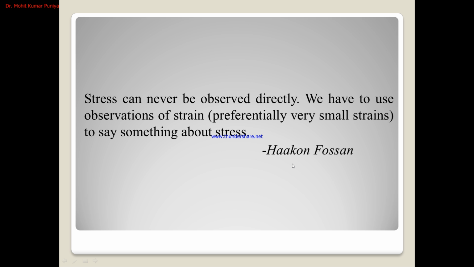According to Twiss and Moores, strain can never be observed directly. We have to use the observation of a strain. So they describe that stress can never be observed directly. To understand the stress distribution in the crust or in rock, we have to observe the strain. But recently, science has developed and we have some methods, so based on these methods, we can calculate active stress or present stress in the area. We will discuss these methods after the concept of stress and strain in upcoming slides.